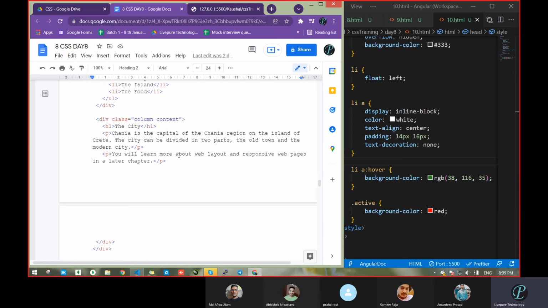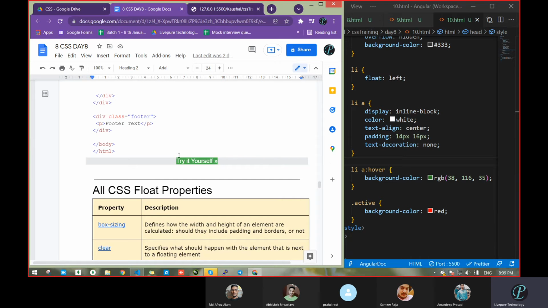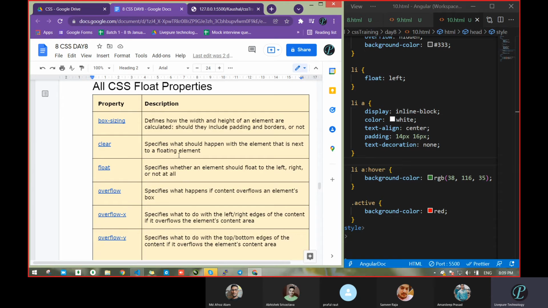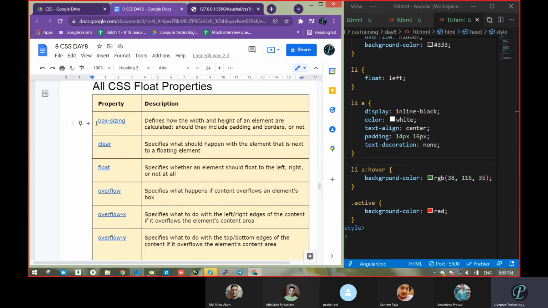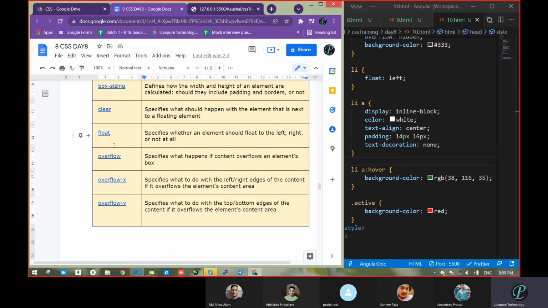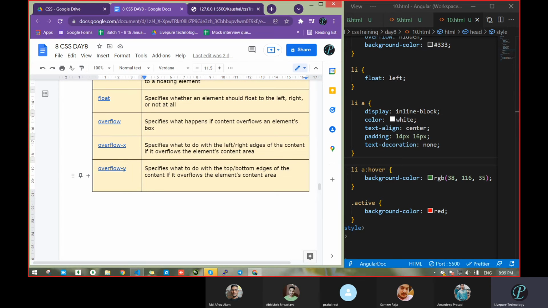You can go through this and verify what the sections are. In the case of CSS float property, these we had already seen, like box sizing, which defines how the width and height of an element are calculated. Should they include the padding or border or not? Then clear, float, overflow X and Y.